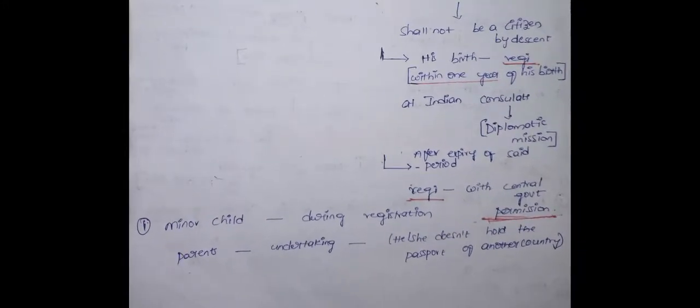During the registration, if the child is a minor, the government will take an undertaking from the parents, especially that the minor child does not hold a passport of another country. The undertaking will be taken from the parents by the diplomatic representatives.